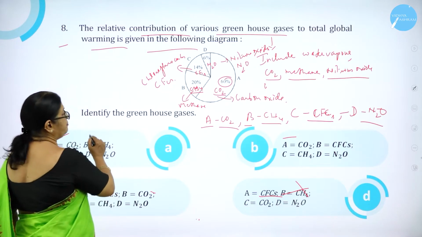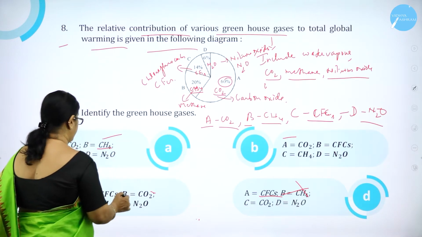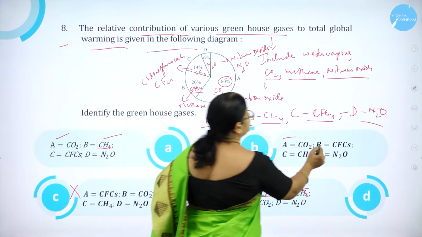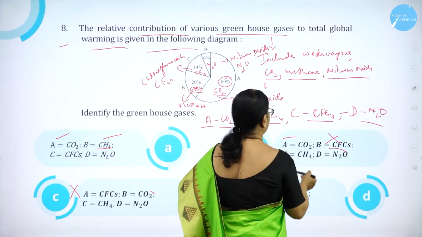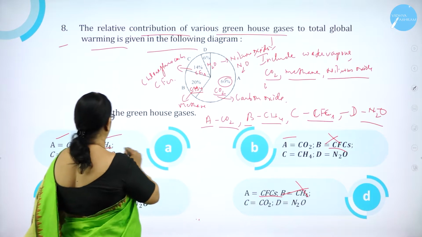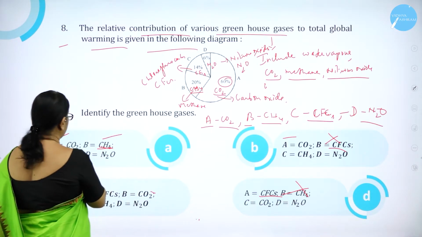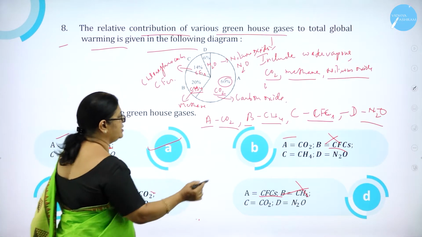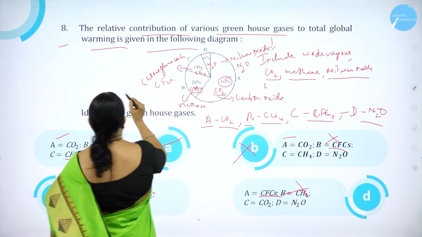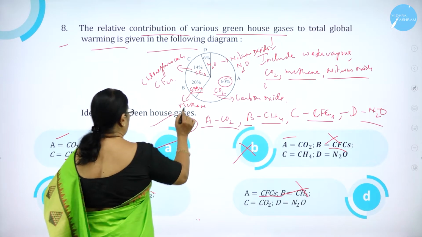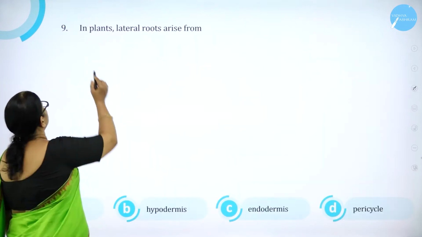Here B is methane. Here also it is there. And here CFC is there. B is CFC, wrong. So A is CO2, B is CH4, then C is CFC, D is nitrous oxide. So obviously option A is correct. Option A is correct.